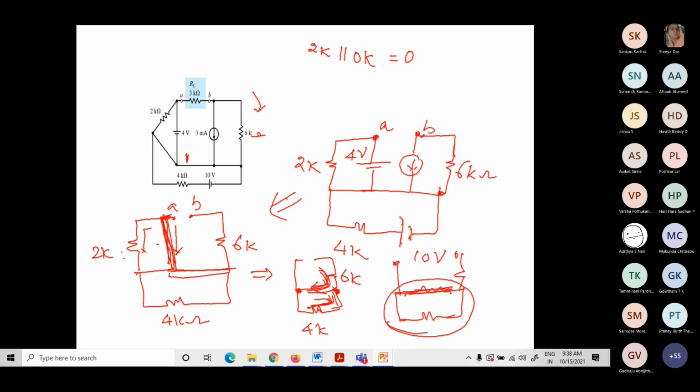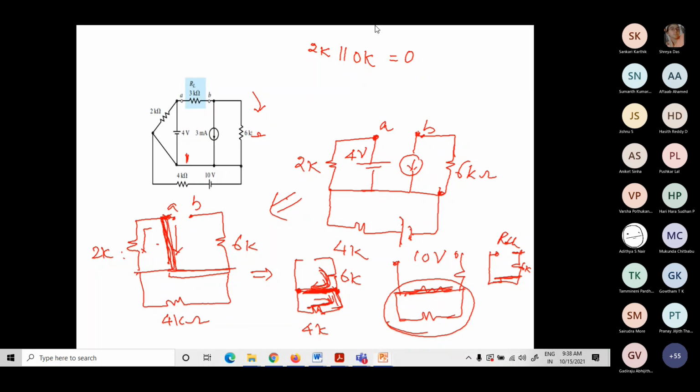Exactly. So sometimes we make a mistake, series or parallel. It's not like that. See, I have this, and here I have a 4K. So this is a parallel combination. So again, my equivalent resistance is 6K. My RTH is 6K. That's why I said this is a little tricky. You may have a network like this also.